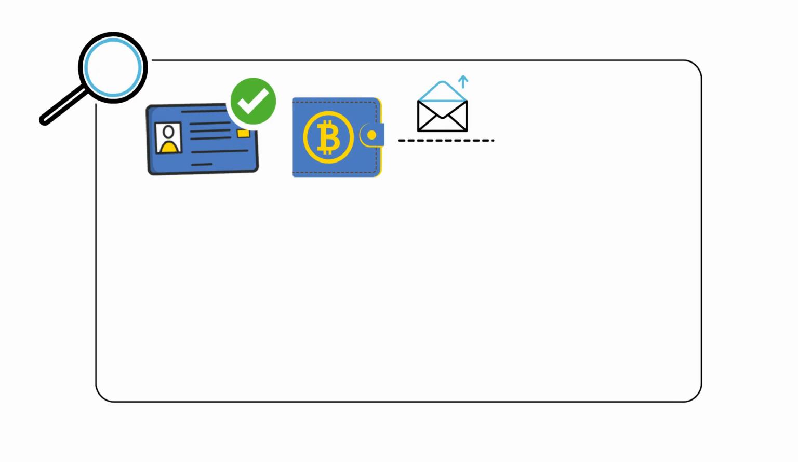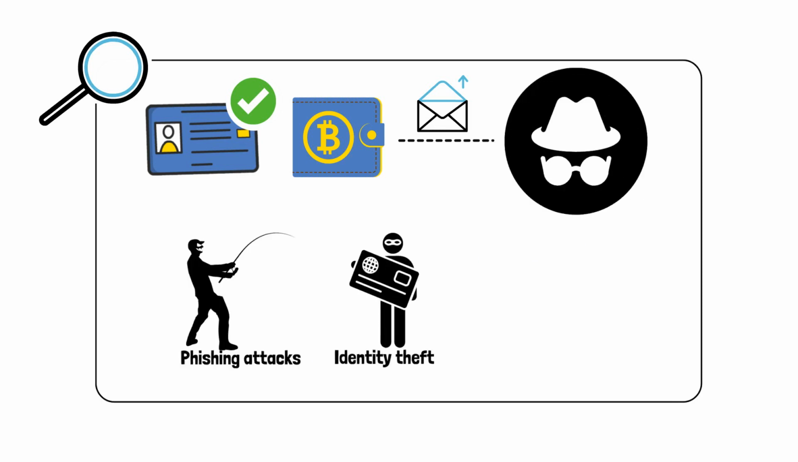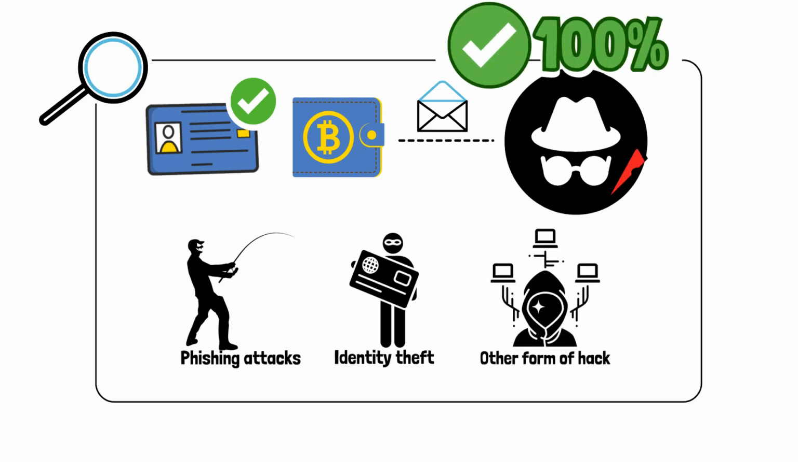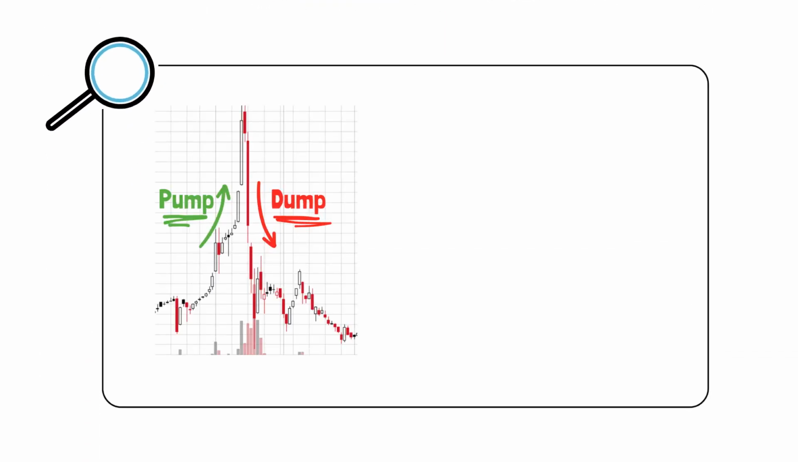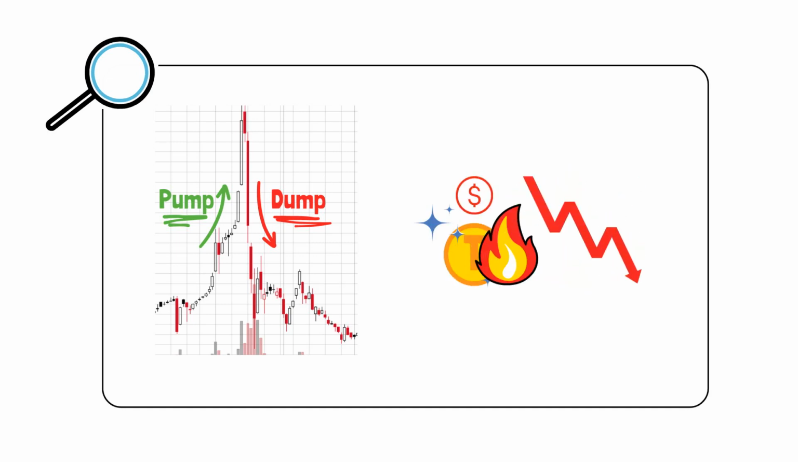For example, some airdrops may require you to share your personal or wallet information with unknown sources. This could expose you to phishing attacks, identity theft, or other forms of hacks. It's vital to be 100% sure about how valid a particular airdrop is. Another risk is that some airdrops may be part of pump and dump schemes, where the token price is artificially inflated and then dumped by the creators or early investors.